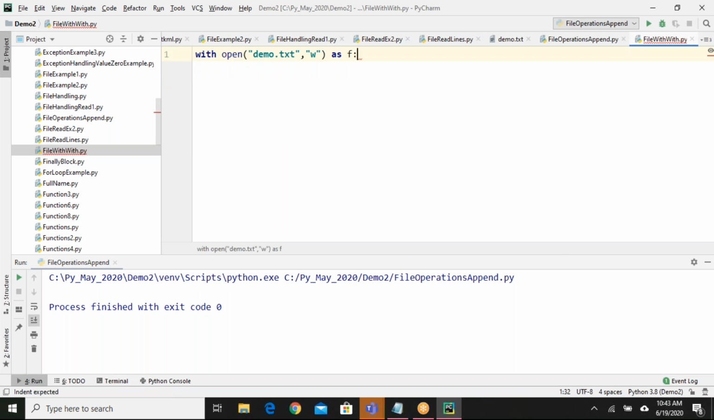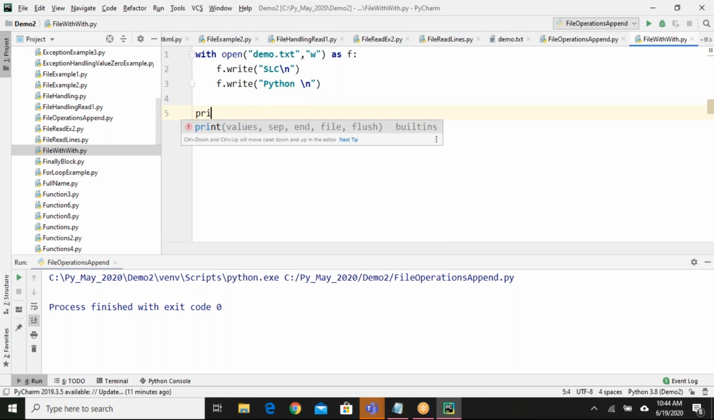This, let me remove. Okay, here I can write my code: f.write("slc"). So for example, new line. f.write("python\n"). That's it. Two lines are fine for me. So at the end, what I'll say is "end of the program".